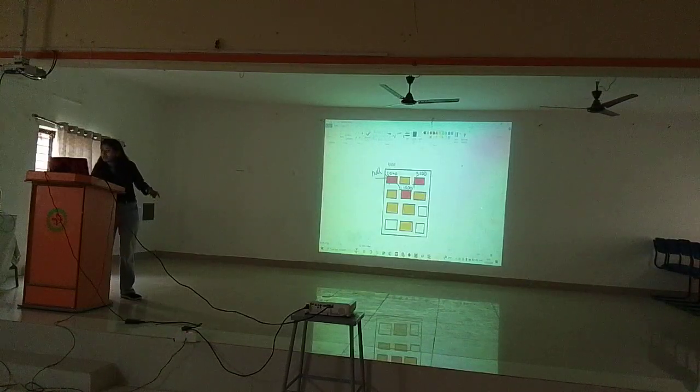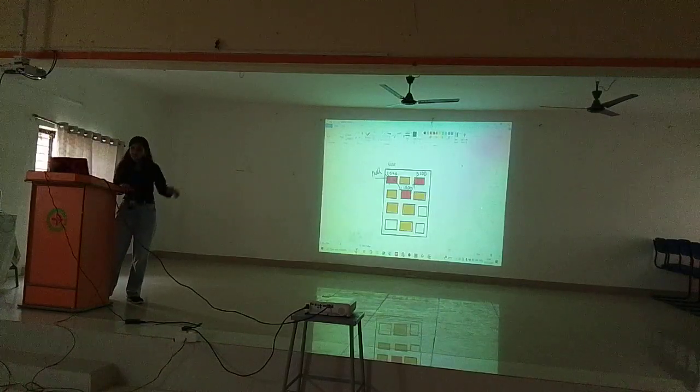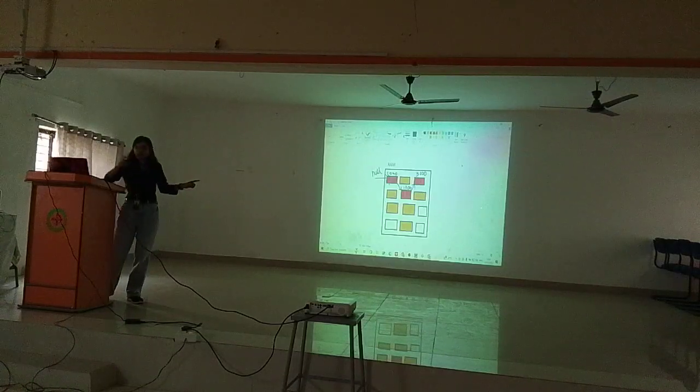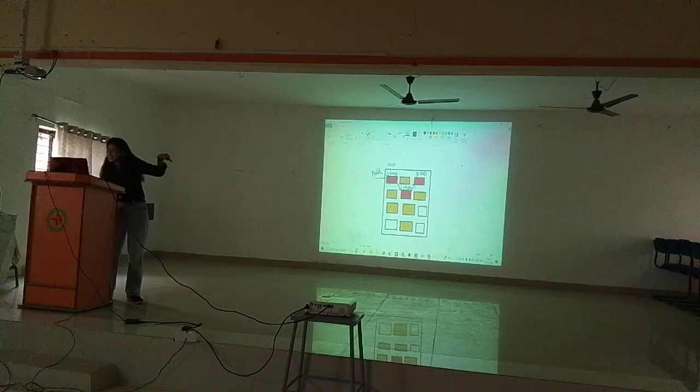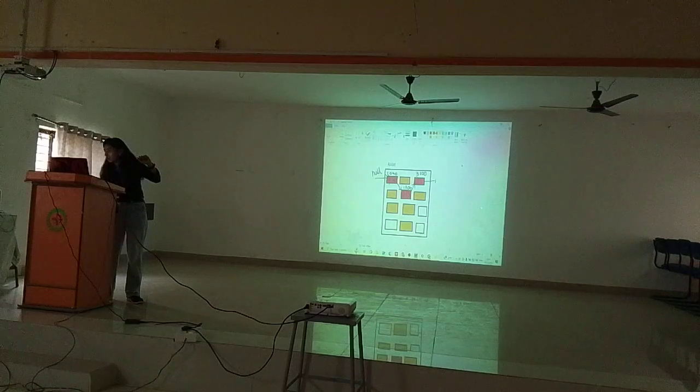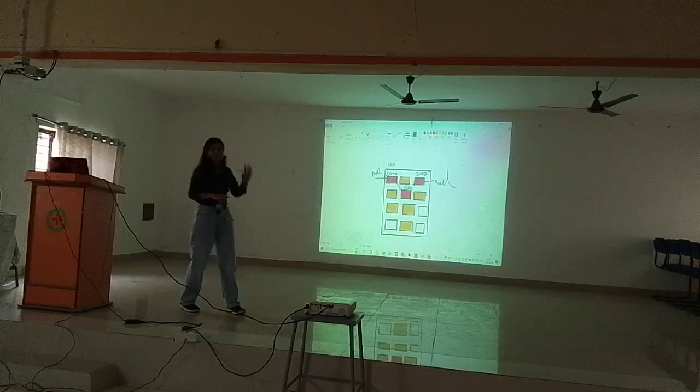Same like that, what will the second node have? The second node will contain the address of the previous node and the address of the next node. Here the address will be 2, here the address will be 3. 3 means 3000, 2 means 2000. The last node will contain the address of the previous node, and its next address will be null. Like this, it will get connected.